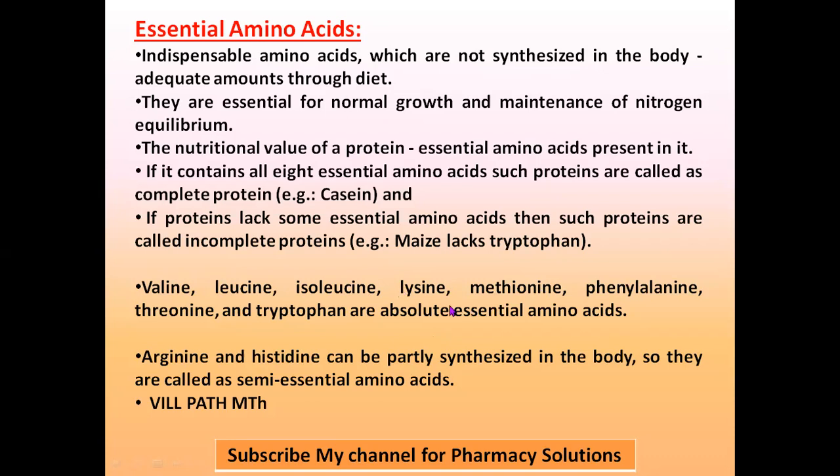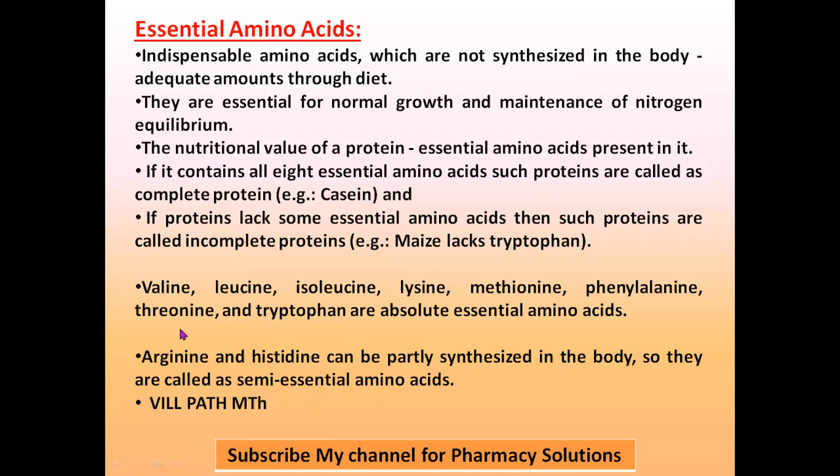These are not fully synthesized in the body, so they are required. They should be supplied through your diet, these 8 essential amino acids. Arginine and histidine can be partly synthesized in the body, so they are called semi-essential amino acids, because some amount of these amino acids can be synthesized in the body.